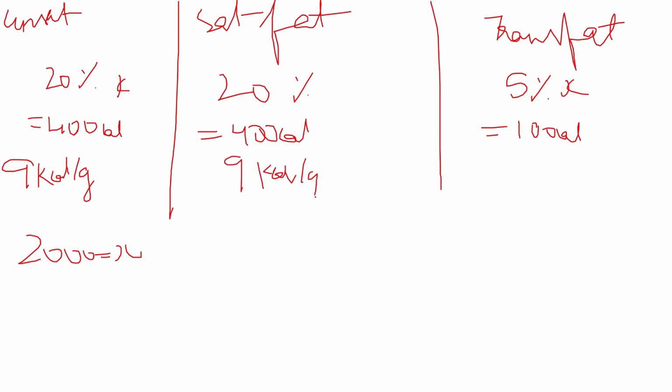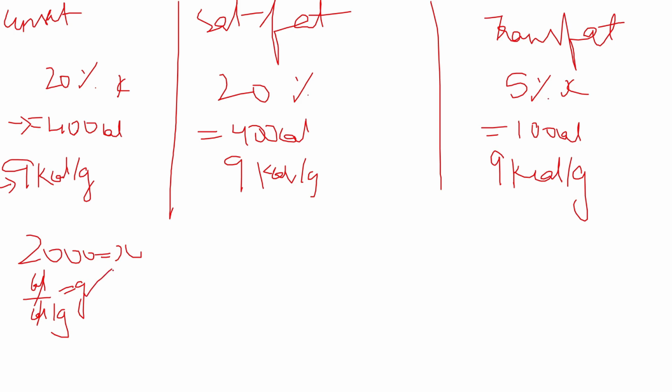9 kilocalories per gram, and similarly again here it is 9 kilocalories per gram. So they have asked us to find the amount of these fats to be consumed in grams. If you just look into the dimensions, you can say that if you divide the first one, energy, by the energy density, you can directly find grams. That is nothing but calories by calories per gram. Calories cancel out and this will result in grams.